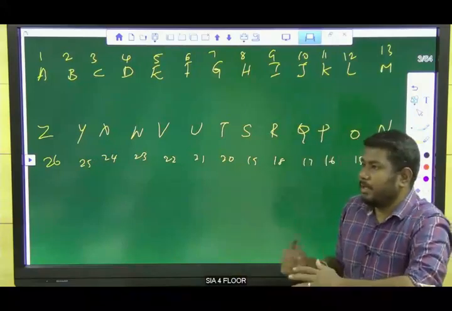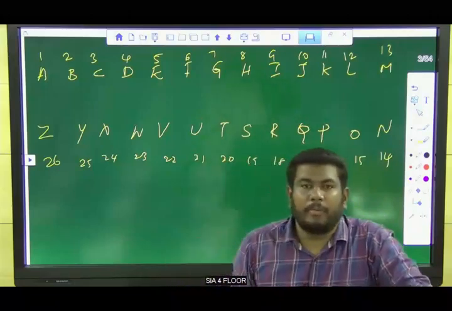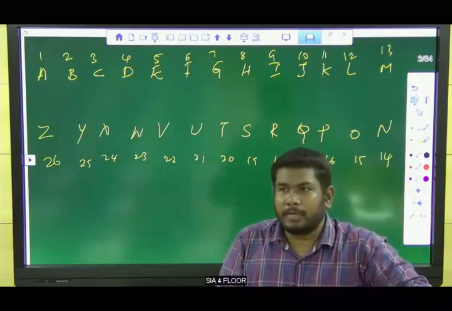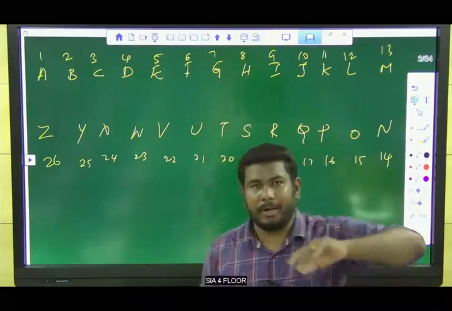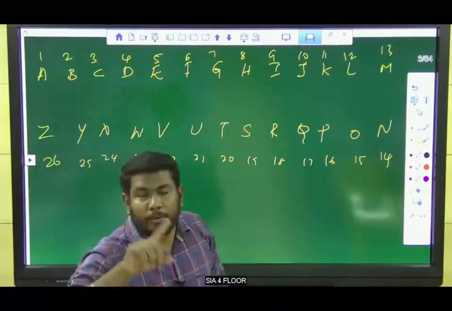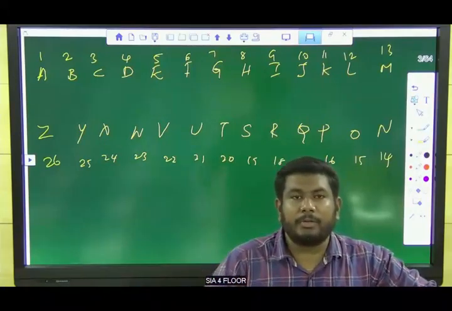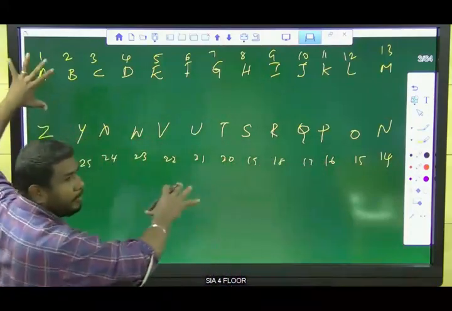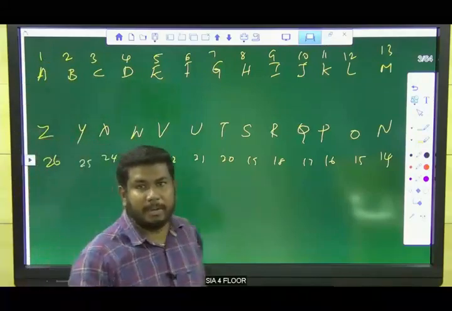26 letters. My kind advice is, you will have buffer time before the examination starts. Don't waste that time chit-chatting with others or looking at all the people. Try to write these things in the buffer time: A to Z, 1 cube to 10 cube, 1 square to 30 square. Write these in the buffer time itself, to reduce the time consumption while solving the questions.